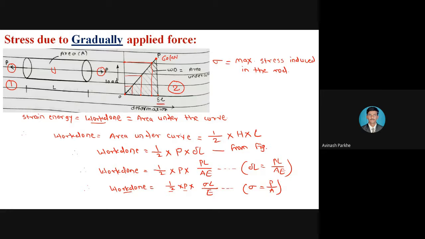While solving the derivation, just understand it and simultaneously you can write in your notebook: stress due to the gradually applied load, which is applied on the circular cross section. I will give 1 or 2 minutes. Try to take this part in your notebook so you can understand very easily. So start writing in your notebook. I will give 1 or 2 minutes. Then we will start with the next derivation.